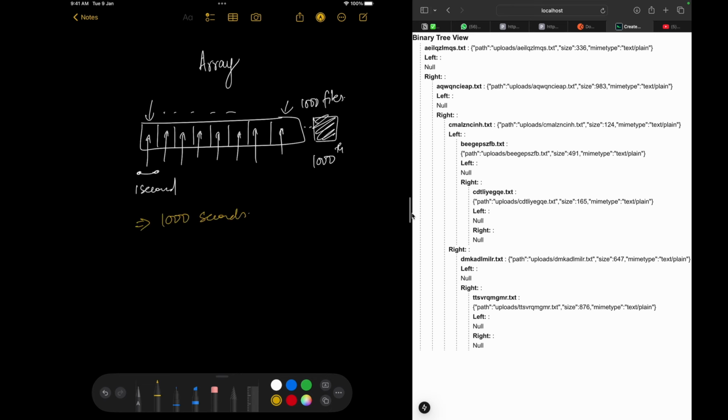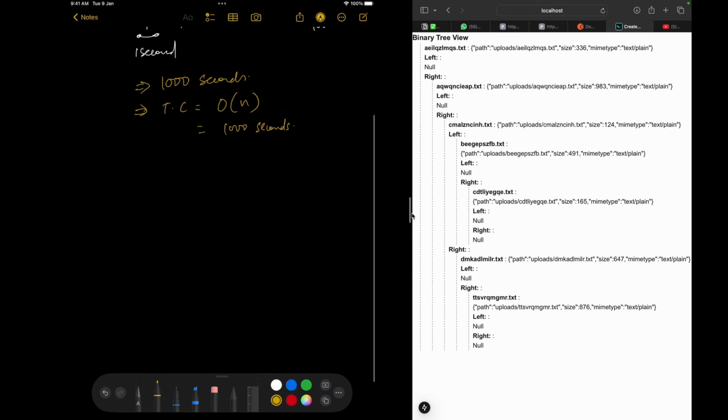Why? Because the time complexity of searching in an array is big O of n in the worst case, right? Because it can be present at the end and for every iteration you take 1 second and you have to go through all of the items. Then you will find your item at the 1,000th position. That's why the time complexity of searching in an array is big O of n. So that's why 1,000 seconds. But let's say we were using a binary search tree.